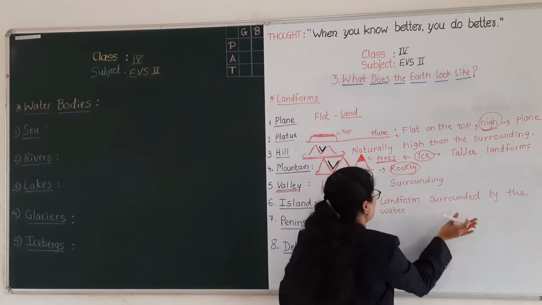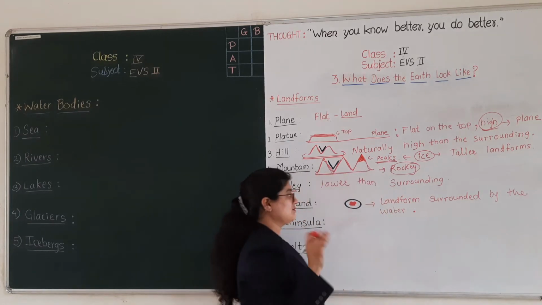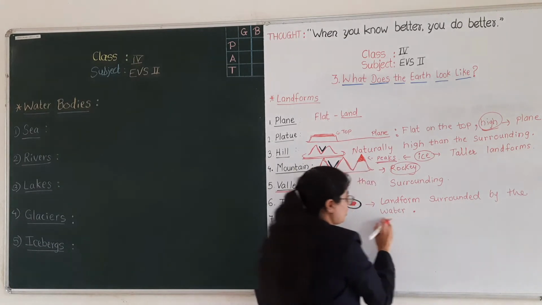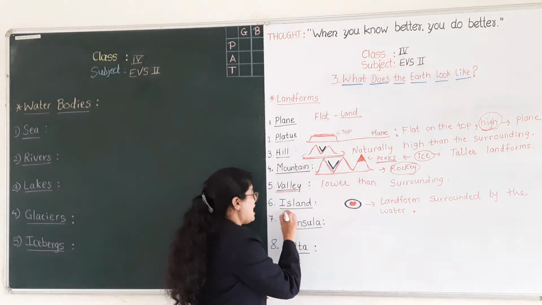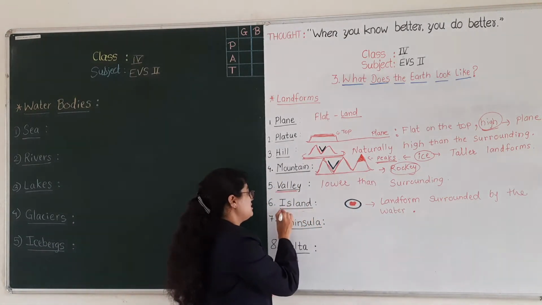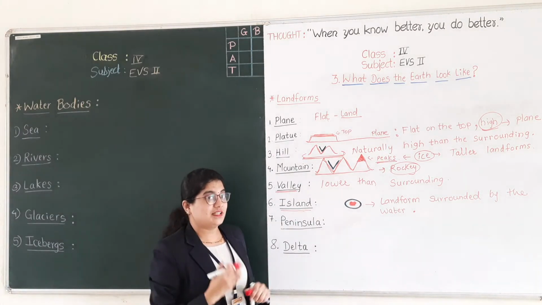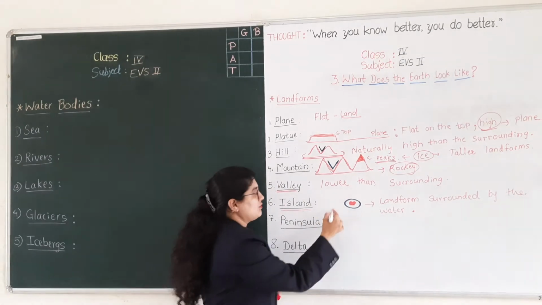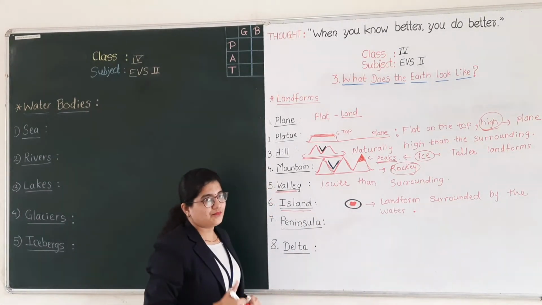Okay, landform surrounded by the water is nothing but island. Okay students, do you understood this? What is an island? An island is a landform surrounded by the water from all sides.